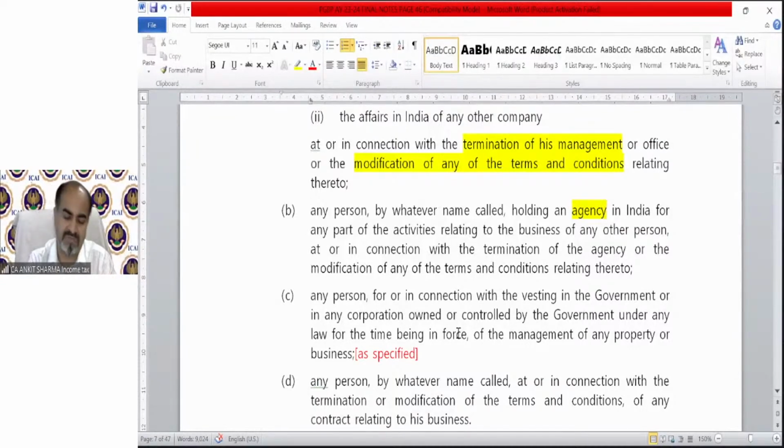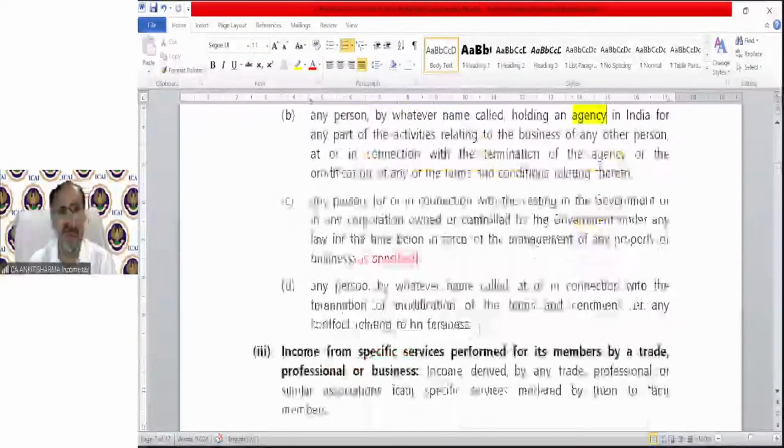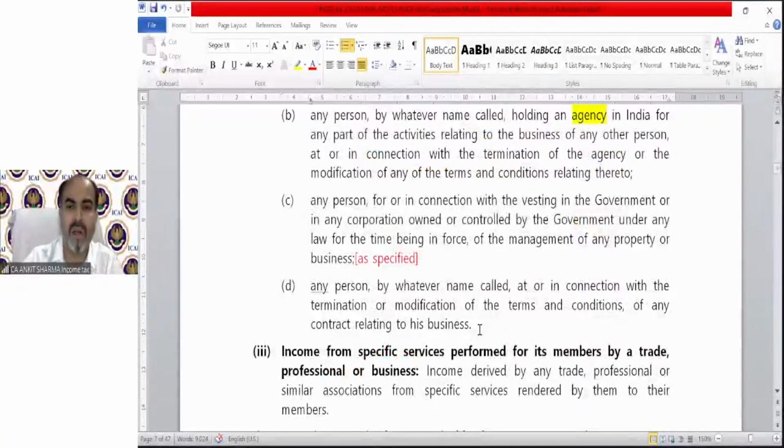Again, as specified, any person by whatever name called, or in connection with the termination or modification of the terms and conditions of any contract relating to business. In the same way, if I have a contract with my buyer or seller, and in the contract it has been written that there are certain terms and conditions, and if we terminate that contract or modify, then some compensation needs to be paid. And if somebody modifies or terminates that, then that compensation will form part of my business income.